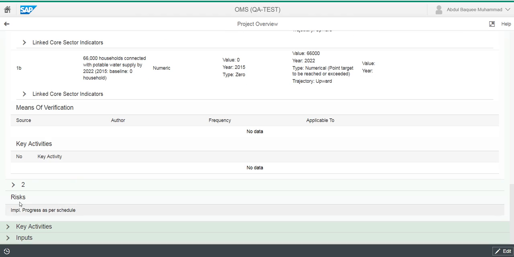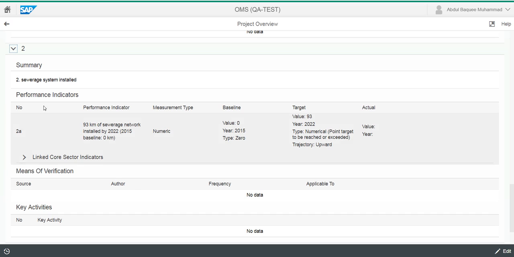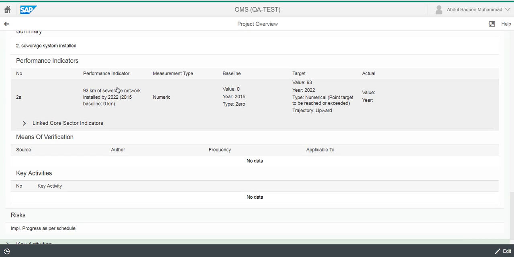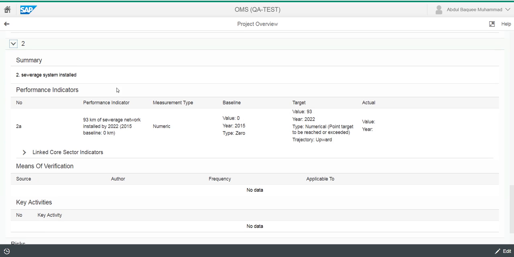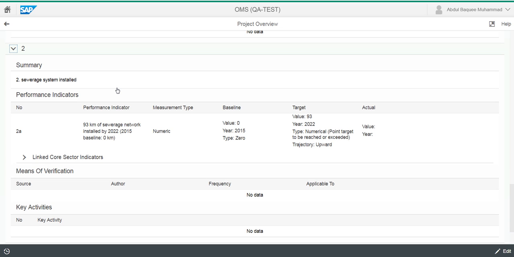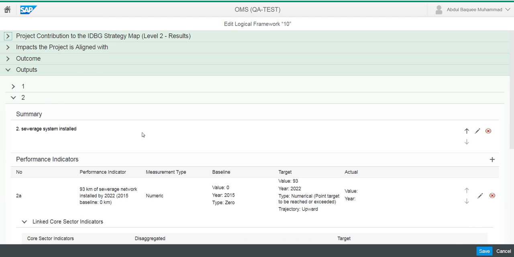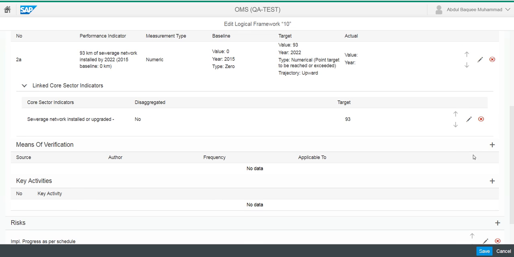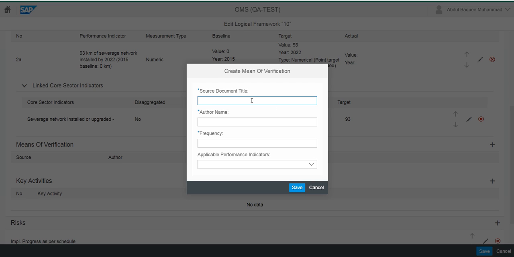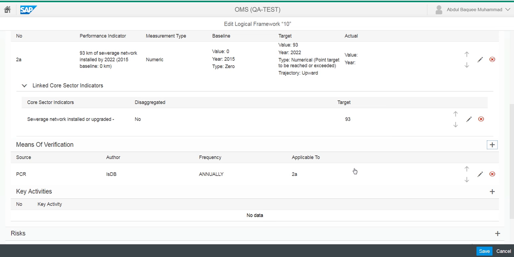So we have both the first and the second output well defined, but we have a few things still not done. That is the means of verification. Again, we said this will be PCR, IsDB, annually, and this is applicable to this one.